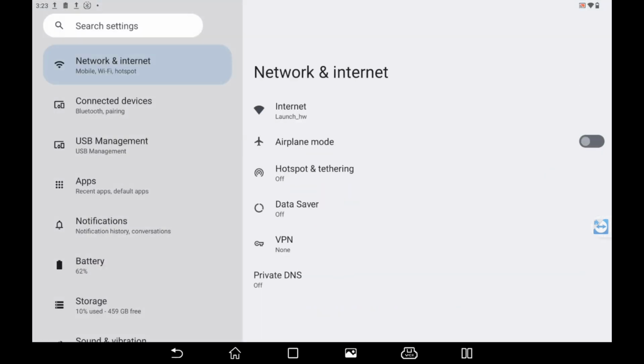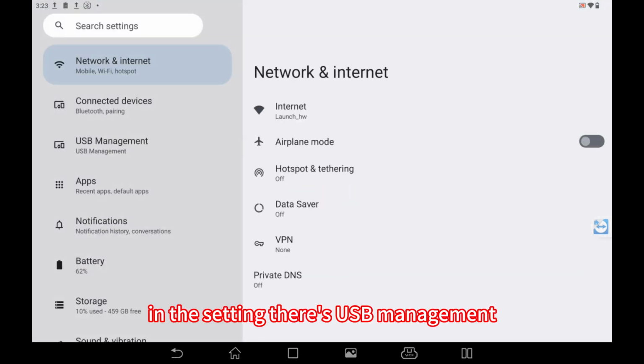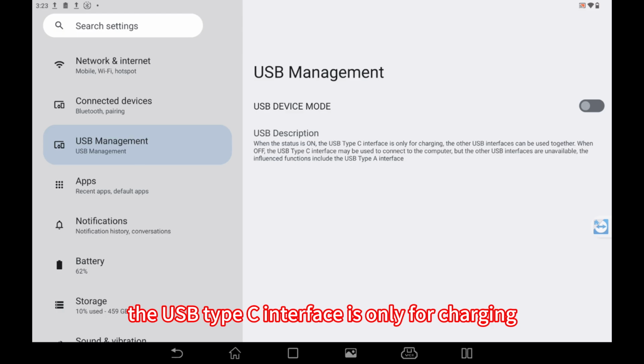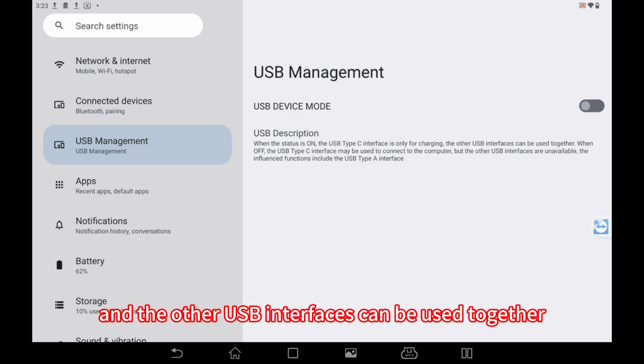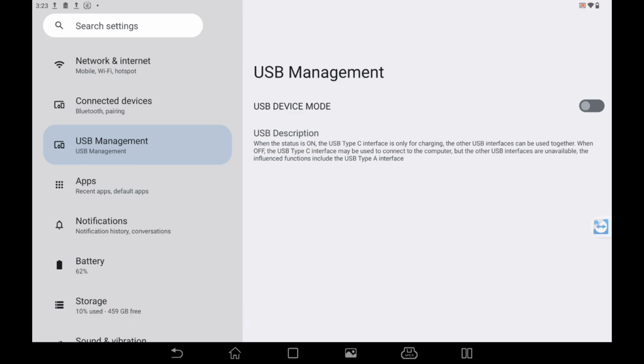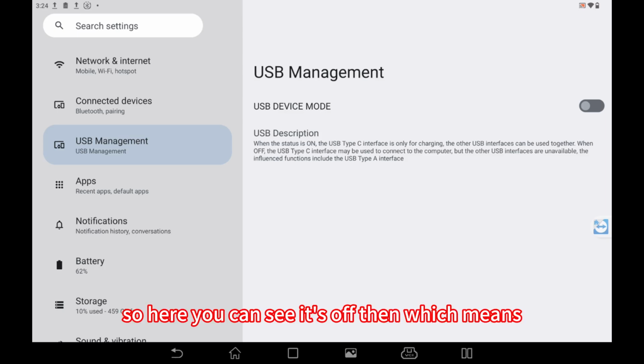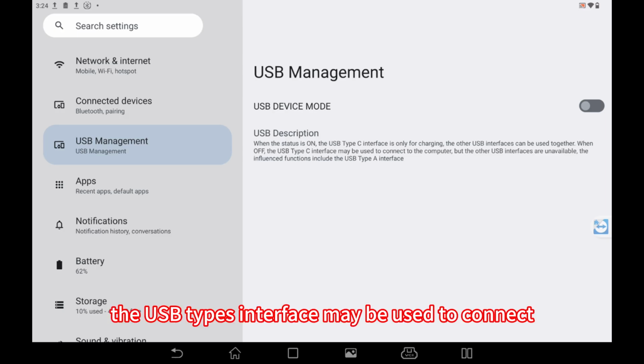Here, you can see. In the setting, there is USB management. You can see when the status is on, the USB Type-C interface is only for charging, and the other USB interfaces can be used together. And when the device mode is put to off, the USB Type-C interface may be used to connect to the VCI. So here you can see it's off, which means the USB Type-C interface may be used to connect to the VCI.